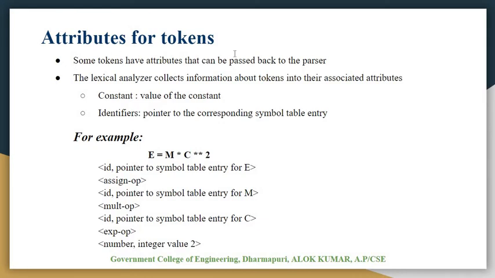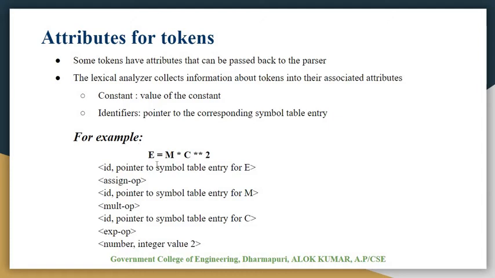Some tokens have attributes that can be passed back to the parser. The lexical analyzer collects information about the tokens into their associated attributes. For a constant, the attribute is the value of the constant. For identifiers, it is a pointer to the corresponding symbol table entry. These are the attribute values.